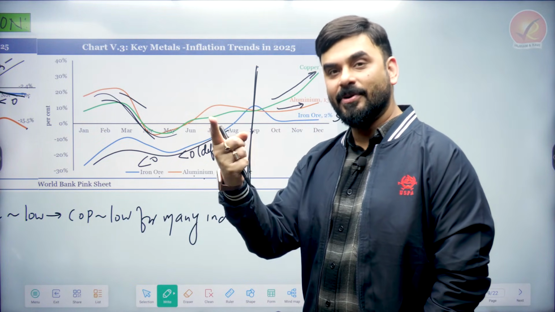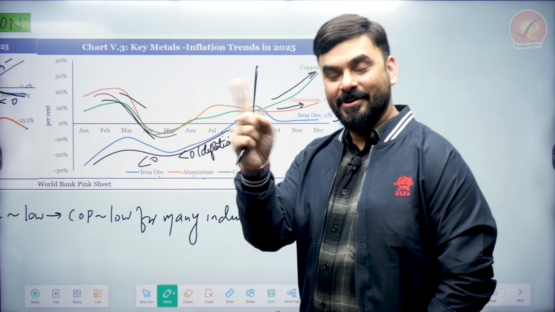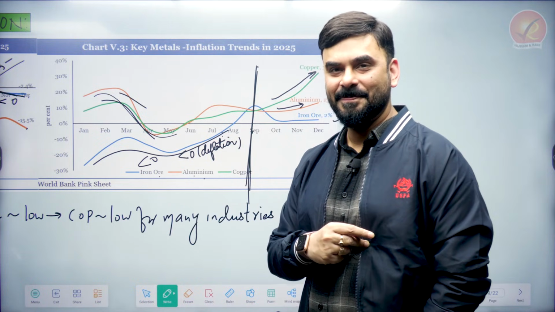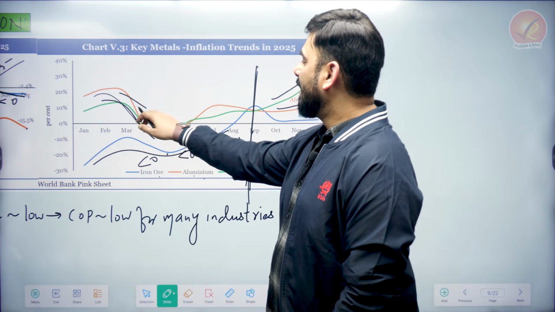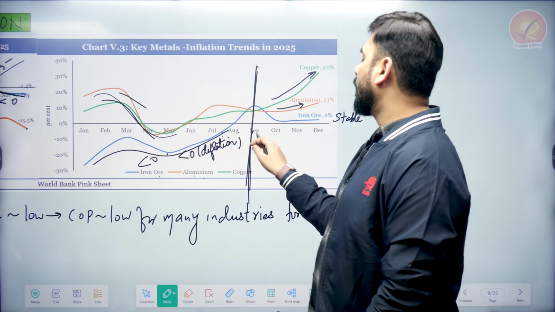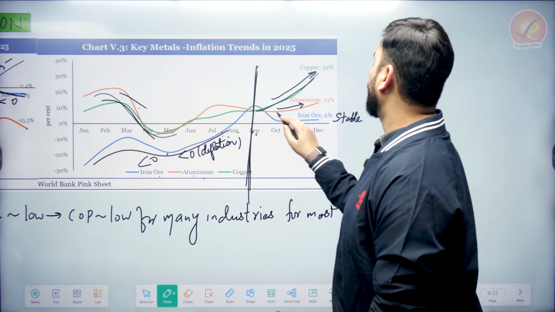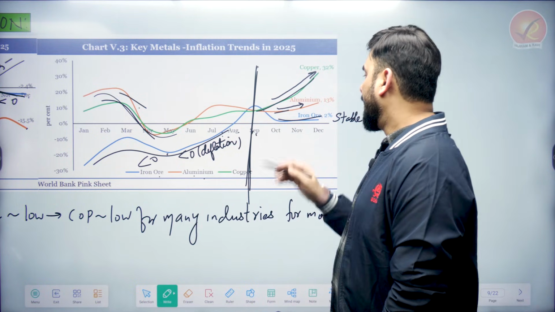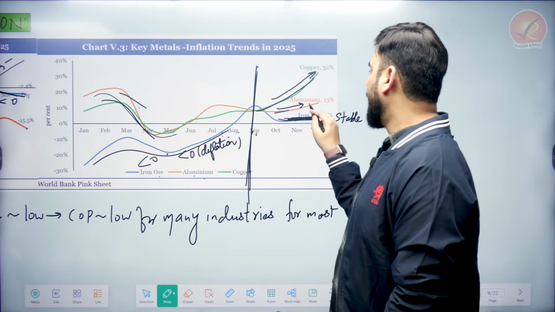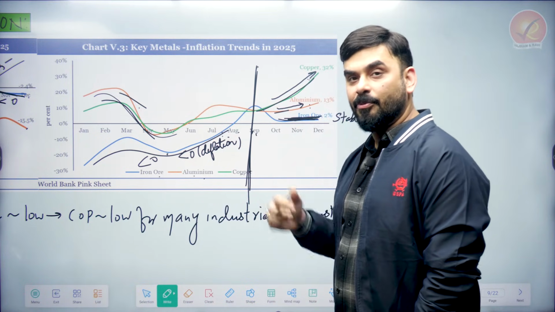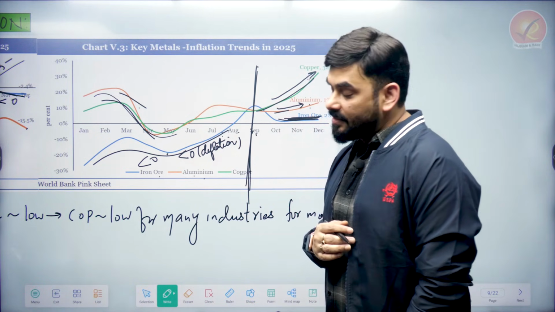So India was not able to compete against the global steel price because iron is used in the manufacture of steel. So iron price negative, aluminium and copper also coming down, but around August, September you see that they have started to increase a little bit. Iron price has become more or less stable, but aluminium and copper prices are rising, and India is importing all of them. So what is the economic survey saying?